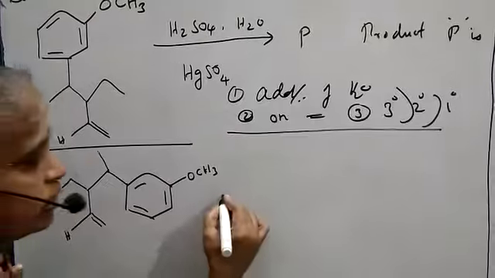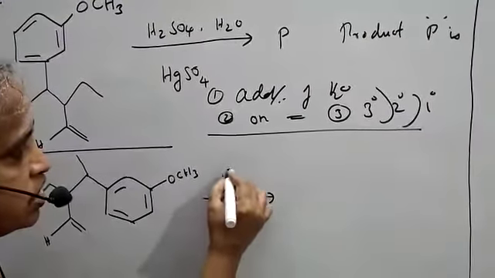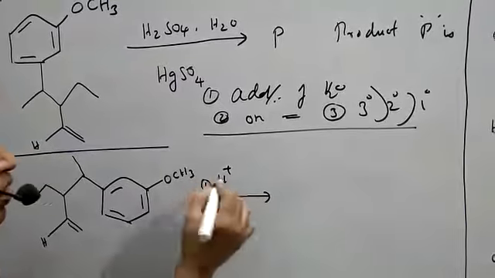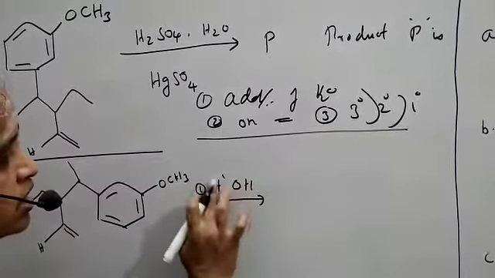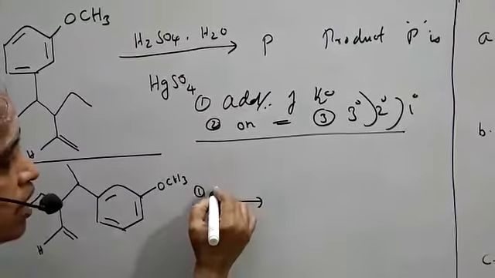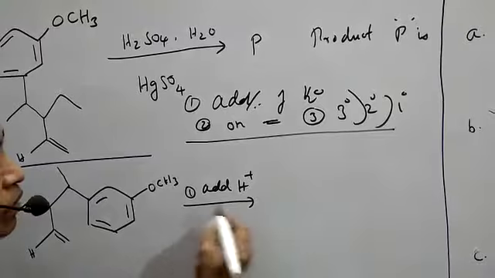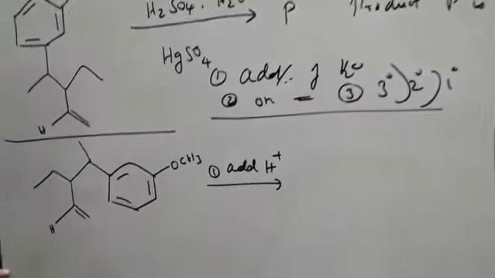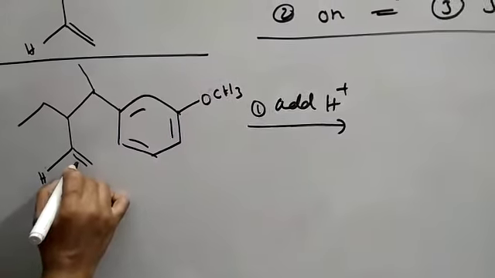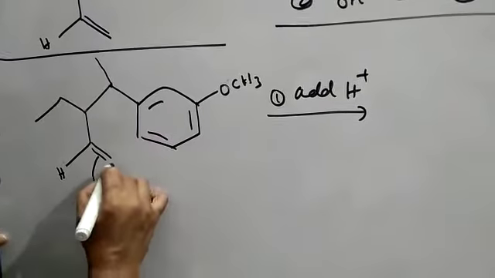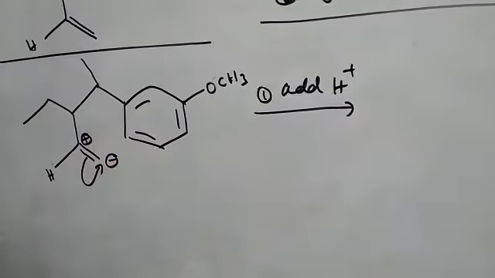Okay, point number 1: the first step is we have to add the water. So here the first step is called addition of water, or I can say addition of H plus. And the mechanism is an electrophilic mechanism. Now let me write what is happening. This one electron is moving towards here, so what charge will it have? Minus, and here it is the positive charge.